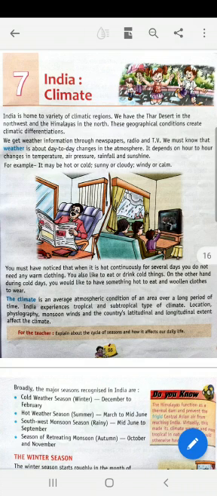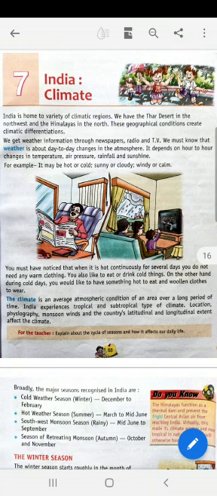We must know that weather is about day-to-day changes in the atmosphere. That is, weather changes daily. Yesterday it was raining. Today it's sunny. Tomorrow you never know what kind of weather we can expect. It can also change within hours.